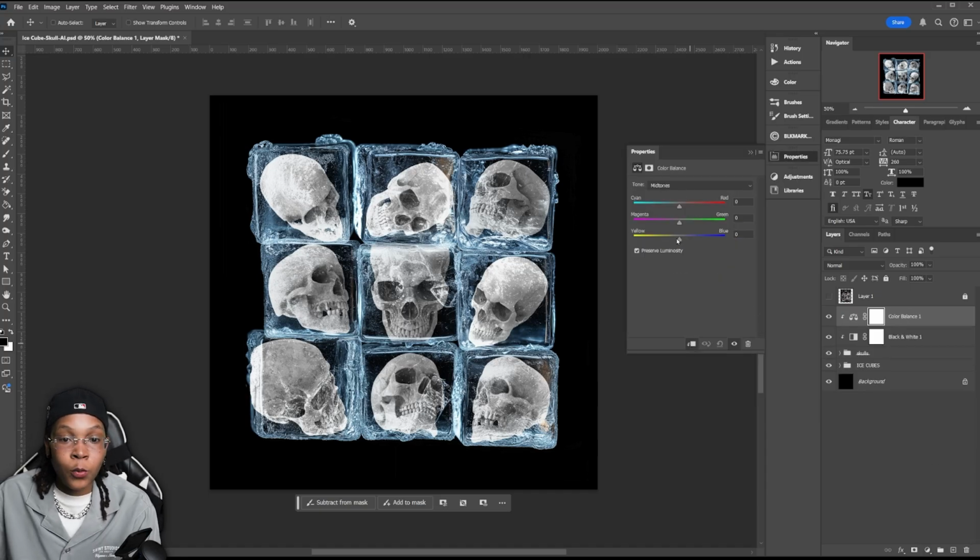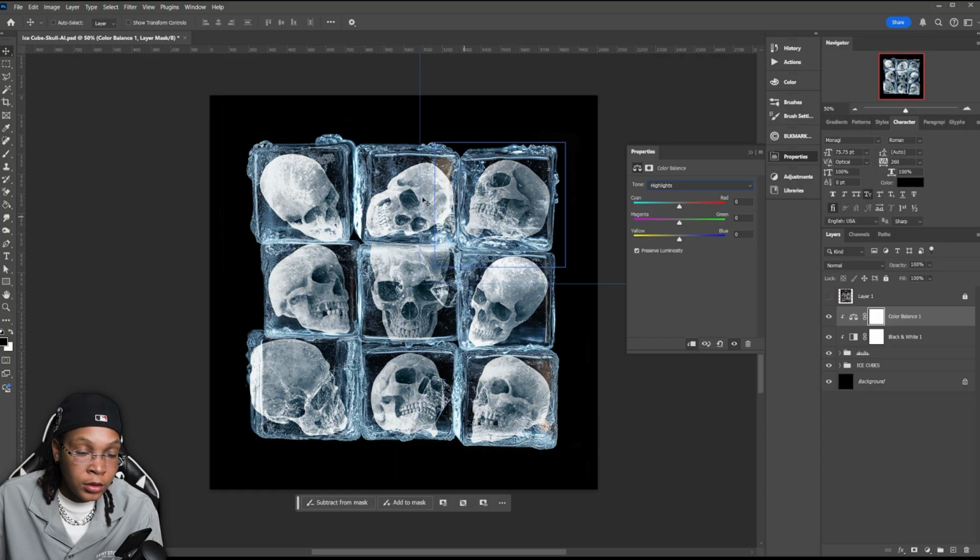And for the clipping mask, I want to push them more into the blues because it is an ice cube. So getting those blues right, even in the shadows, let's go ahead and push those to blue, yellow, like bluish. We want the cyan, make it blue, make it look like it's in there. Yeah, push those shadows all the way. You want their shadows to match the colors that are already going in there. Even the highlights are white on the regular image. If you add that blue in there, that's throwing it off.